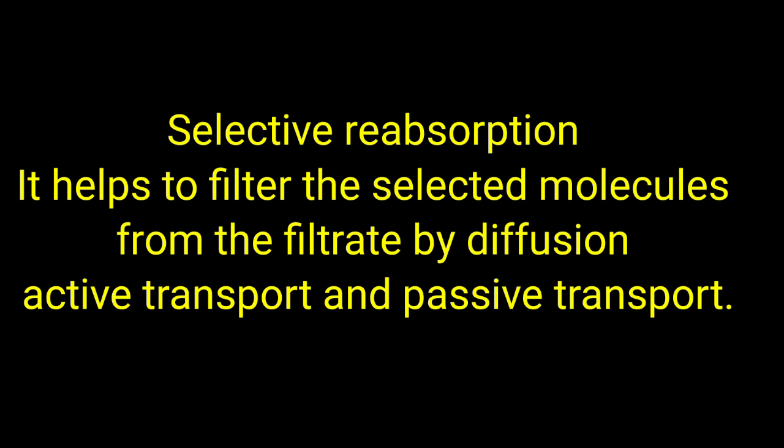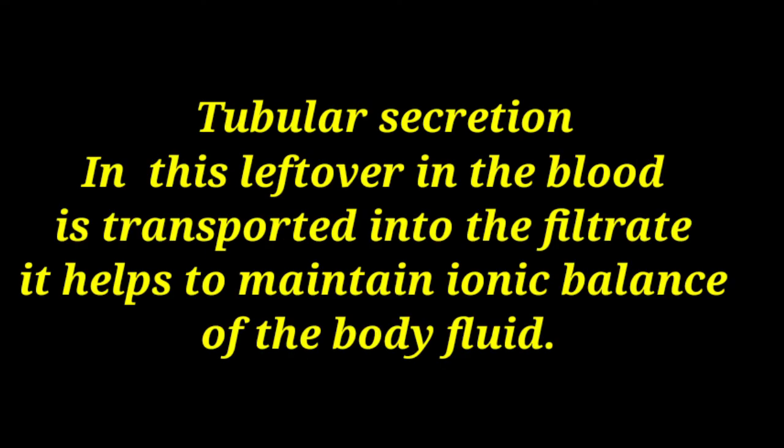Selective reabsorption helps to filter selective molecules from the filtrate by diffusion, active transport and passive transport. In tubular secretion, the leftover in the blood is transported into the filtrate and it helps to maintain the ionic balance of the body fluid. After that, urine is formed. The fluid and dissolved waste substances excreted by the kidneys through nephrons or renal tubules constitute urine.